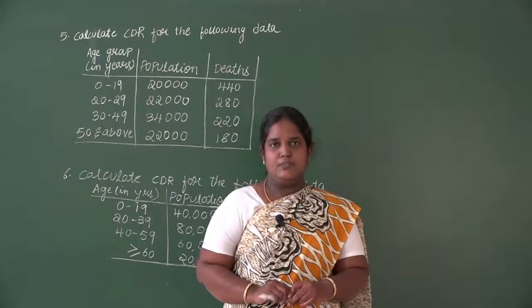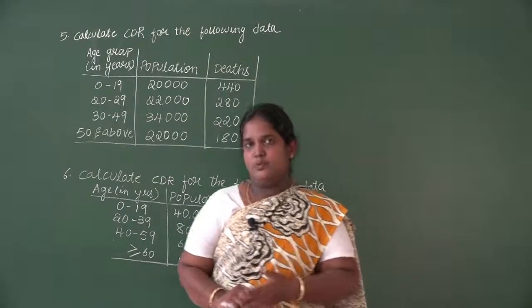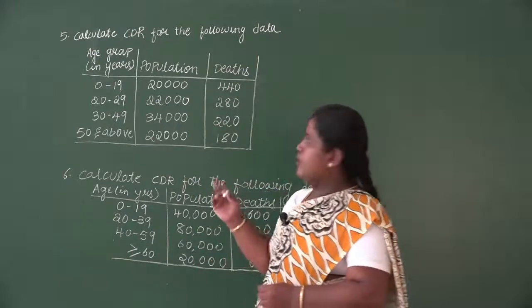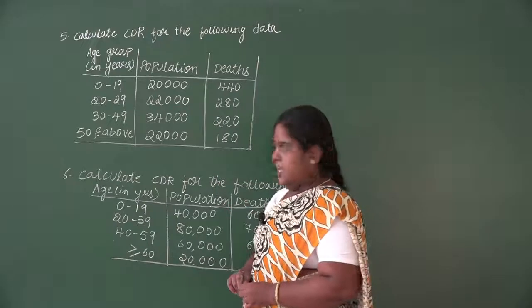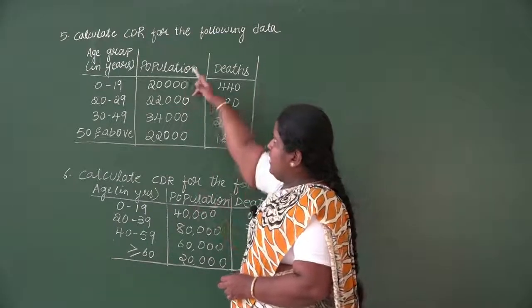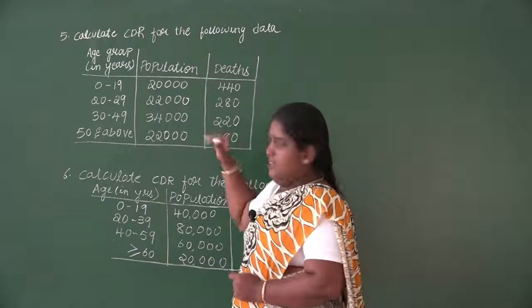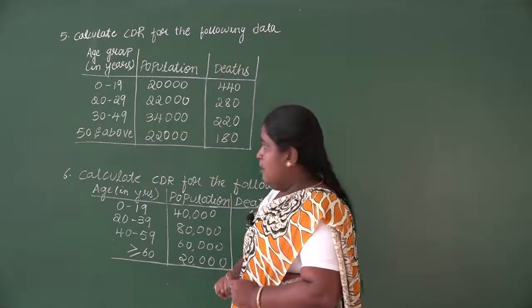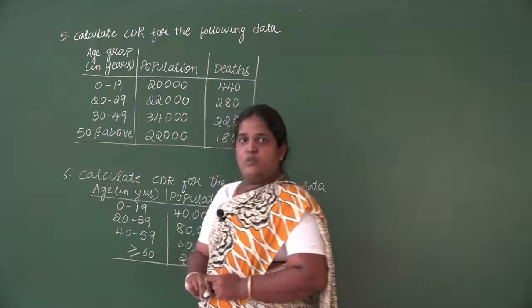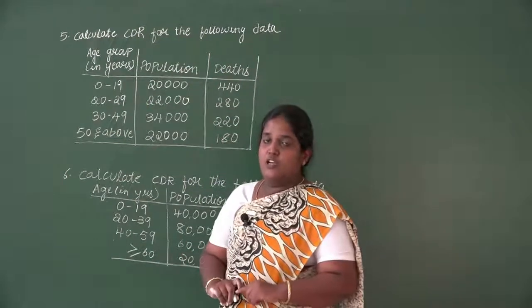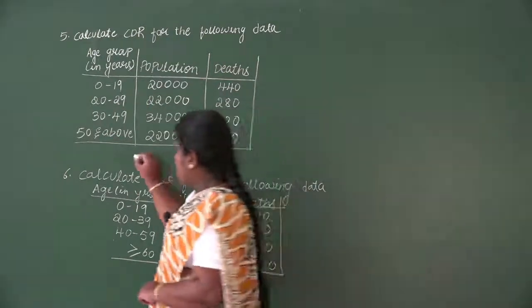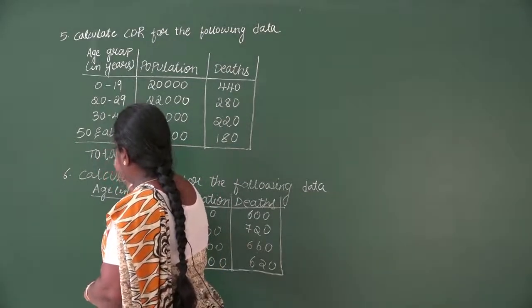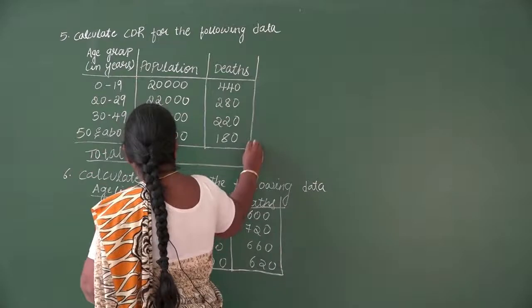Okay, this is the next method of the crude death rate. The first few problems we had done were regarding the statement, and now it is given in table form. I have mentioned, calculate CDR for the following data. Age group is given, population and death value is given. Age group doesn't matter, we will be calculating on the whole what is the crude death rate. So we need the total of the population and the total of the number of deaths.